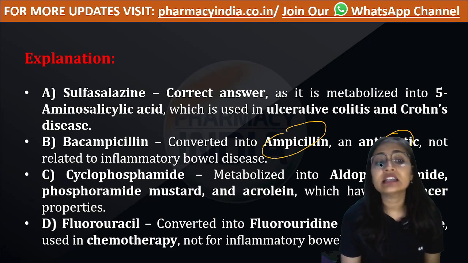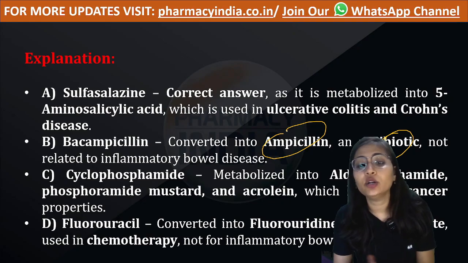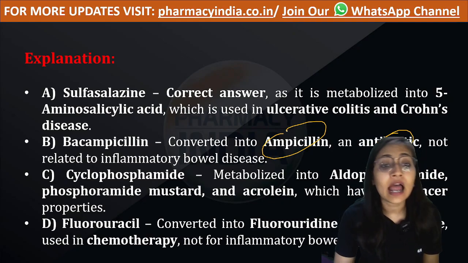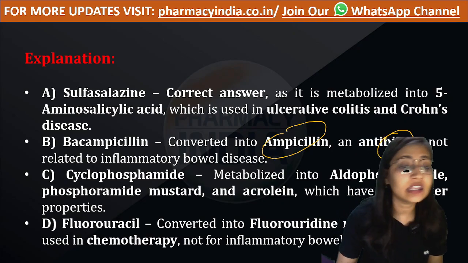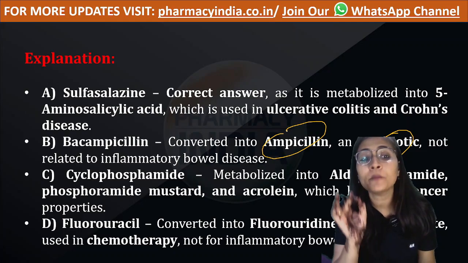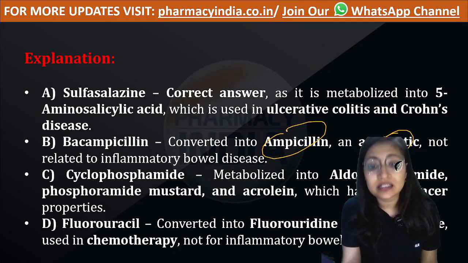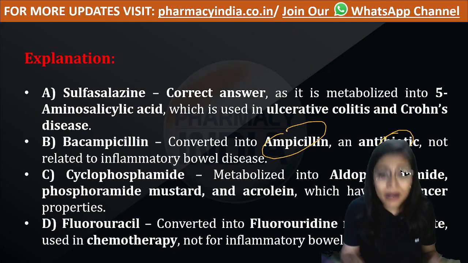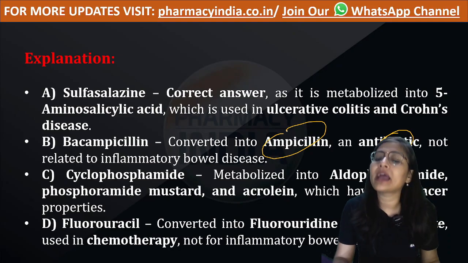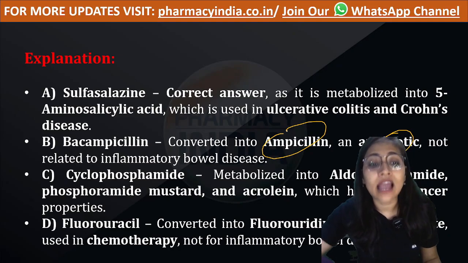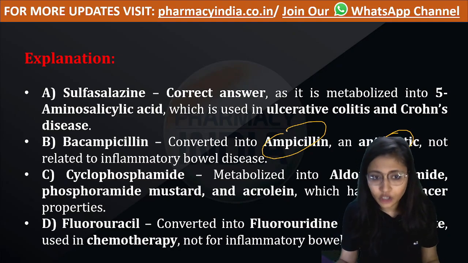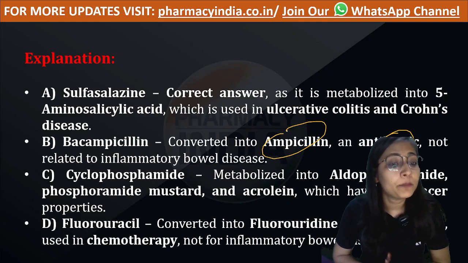Next is option C, cyclophosphamide. Cyclophosphamide gets converted into aldophosphamide, or you can say phosphoramide mustard. This metabolite is used as an anti-cancer drug because it has anti-cancer properties.